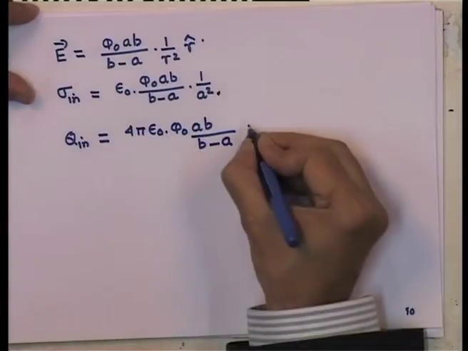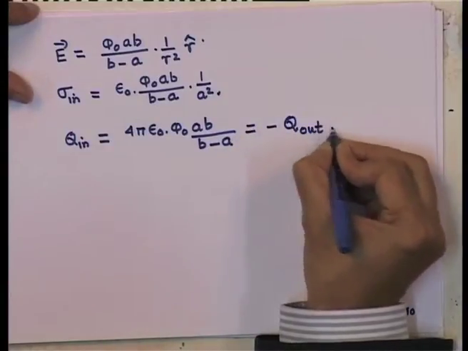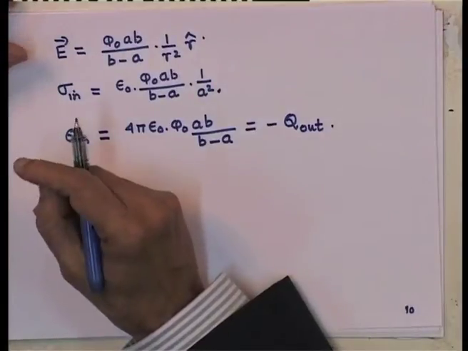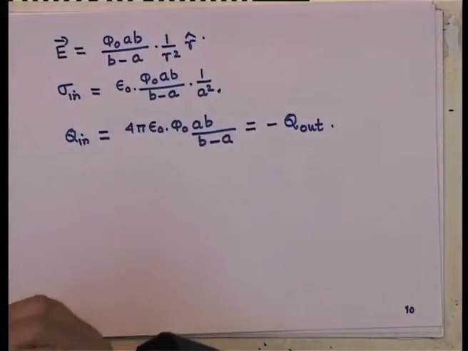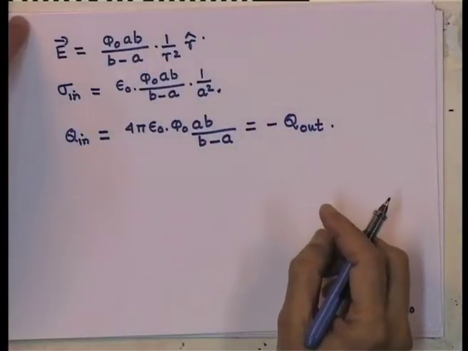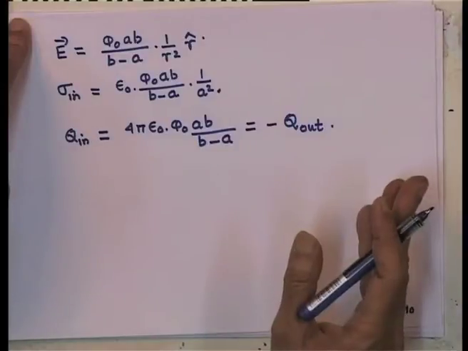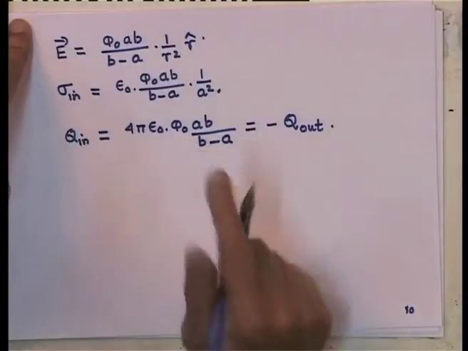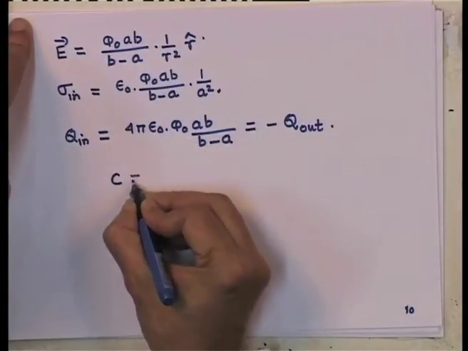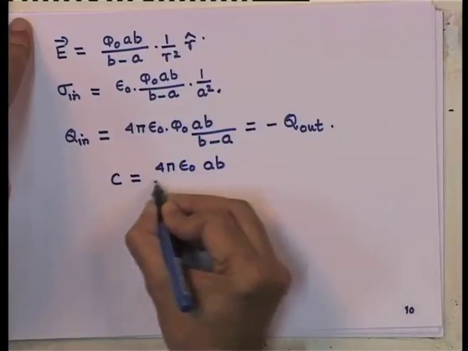Well, you can show that this also is negative of q outside. So, the capacitance of a spherical conductor, which is simply obtained by dividing the magnitude of the charge in either conductor by the potential difference between them, which is phi 0, is nothing but 4 pi epsilon 0 a b divided by b minus a.